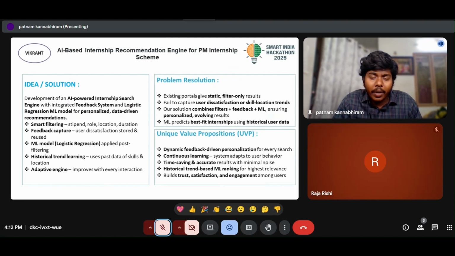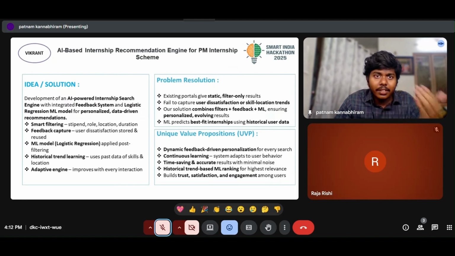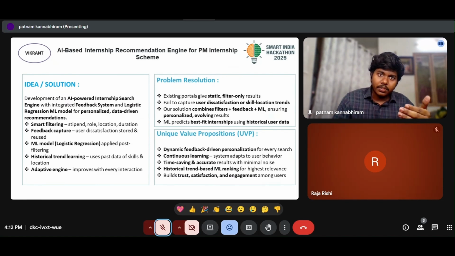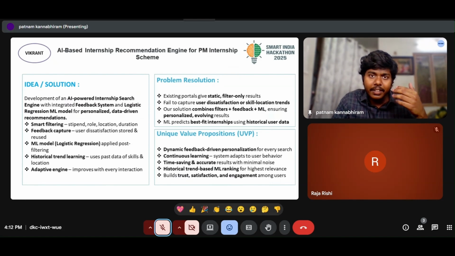So our solution provides a combination of filters, feedback, and machine learning, to make sure the personalization is done in a perfect manner. The unique property of this solution is that it takes a dynamic way of providing internships. Continuous learning of the data is done. The model will always evolve with the data, and this also saves a lot of time.